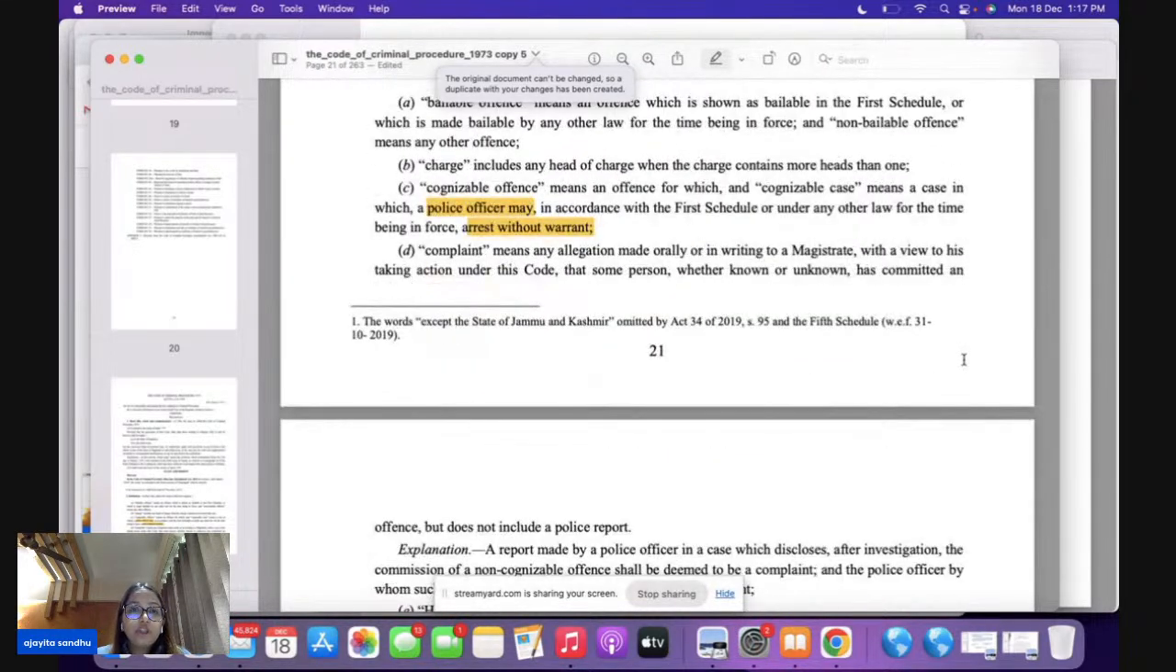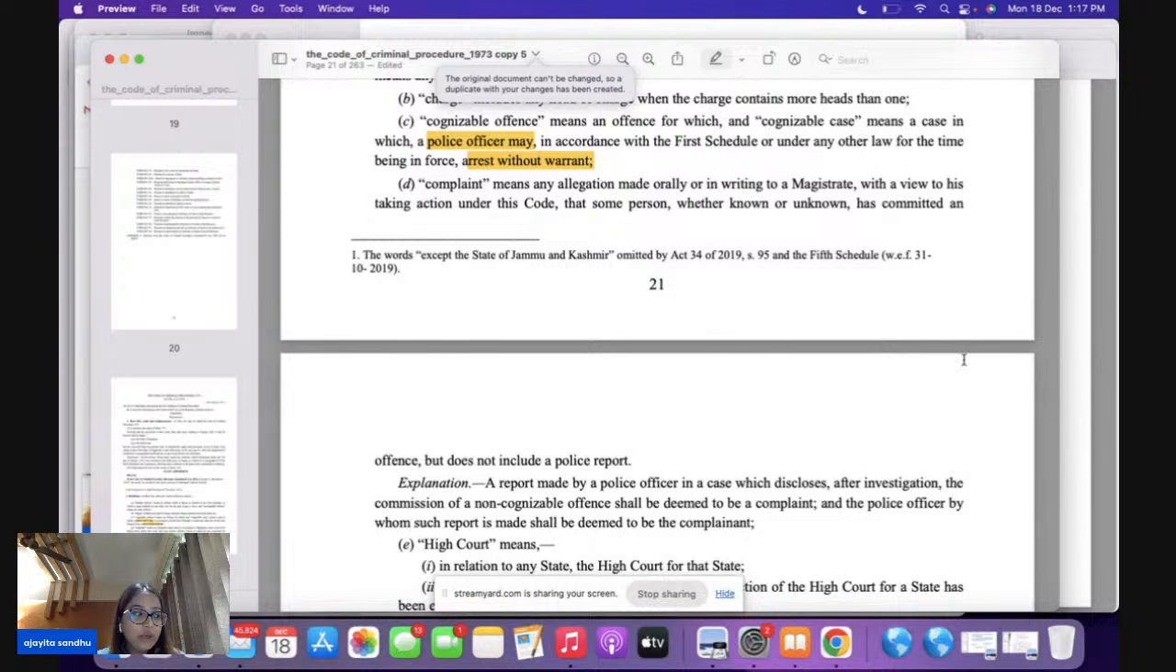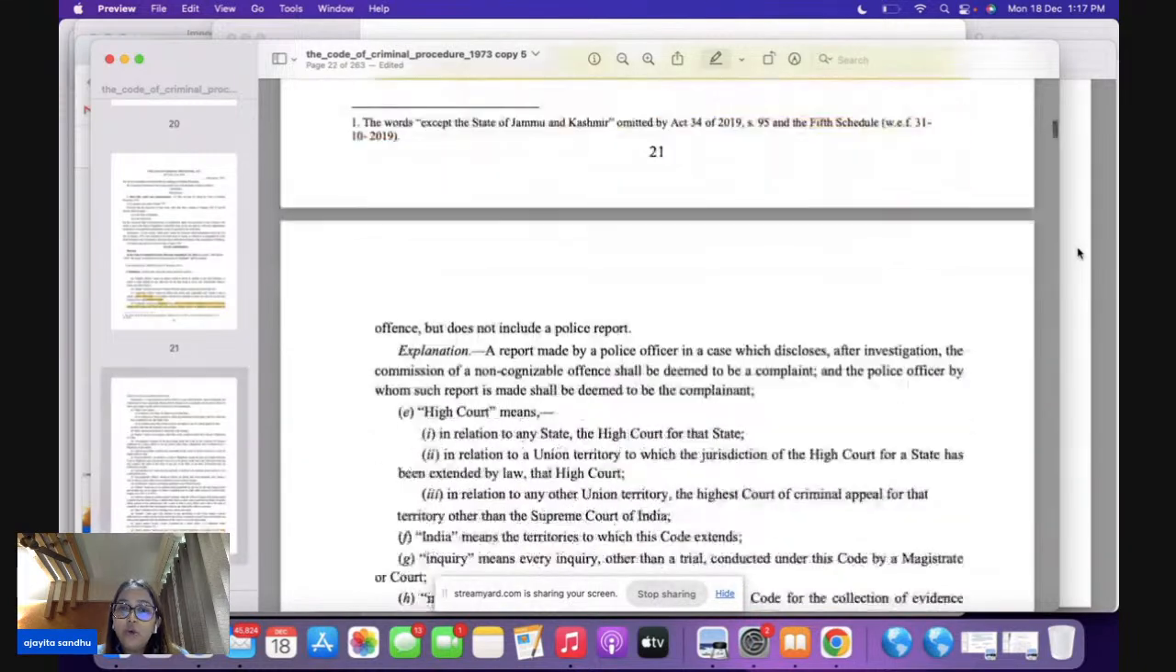When we come to section 2D, 2D is very important. It talks about complaint. That what is complaint here? That complaint is an allegation. This allegation can be oral or it can be in writing also. And this allegation is made to whom? It is made to a magistrate, underline magistrate, with a purpose. And that purpose is that either a person known or an unknown person also. So in complaint, the person can be known, he can be unknown also.